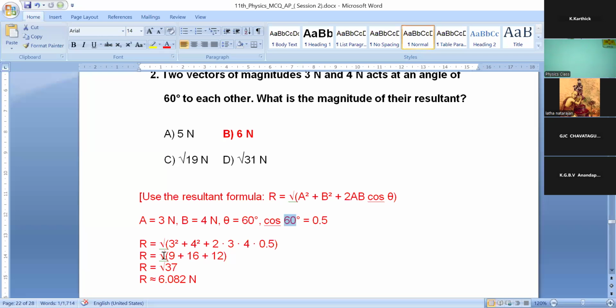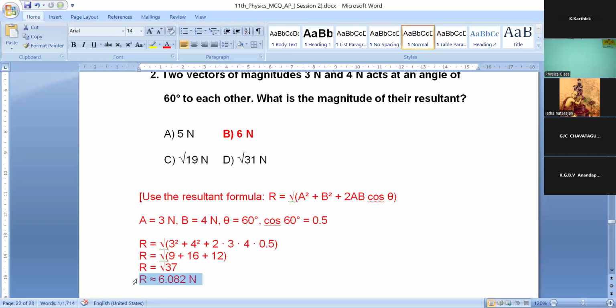So 3 square is 9, 4 square is 16, 2 into 3 into 4 into 0.5 gives 12. So root of 9 plus 16 plus 12 gives root of 37. Taking the root of 37, the value is approximately 6.082 Newton.